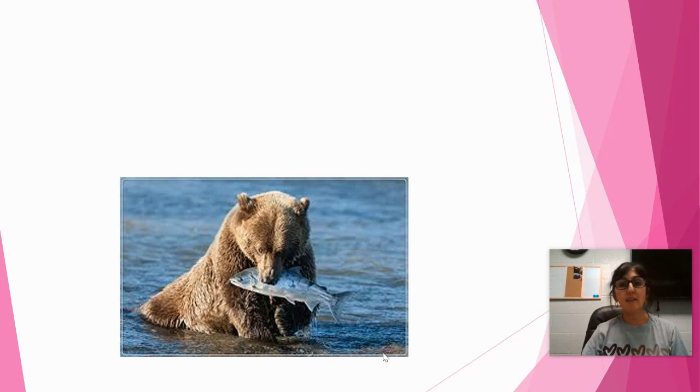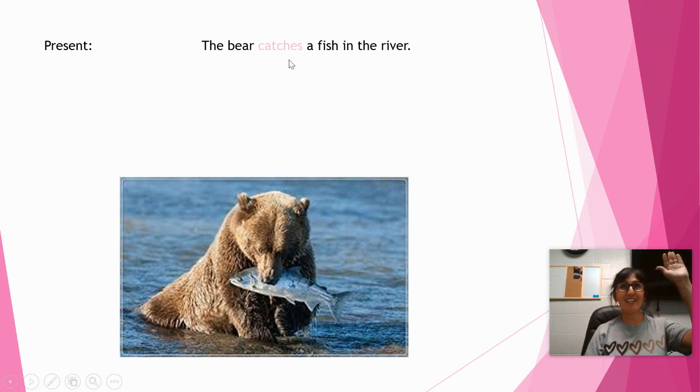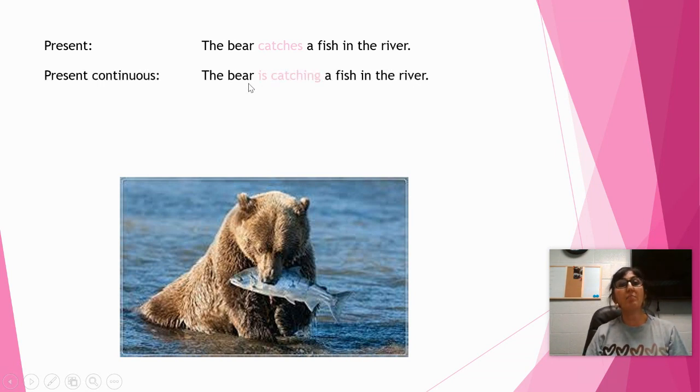Another one that rhymes. Let's take a look at this picture. The bear catches a fish in the river. Nice, good. Okay. The bear is catching a fish in the river. Yes, is catching. So we have catches, is catching.